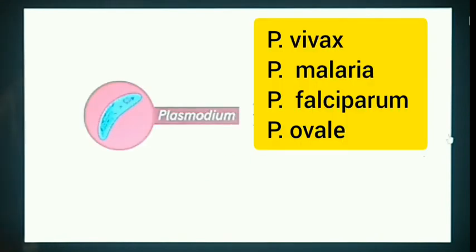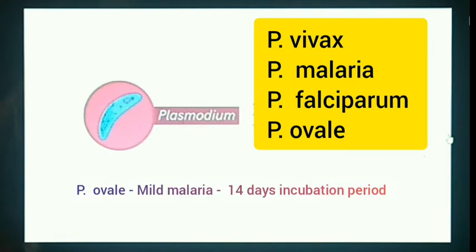Malaria is caused by 4 different species, namely Plasmodium vivax, Plasmodium malariae, Plasmodium falciparum and Plasmodium ovale. Plasmodium ovale causes mild malaria. The incubation period is about 14 days.